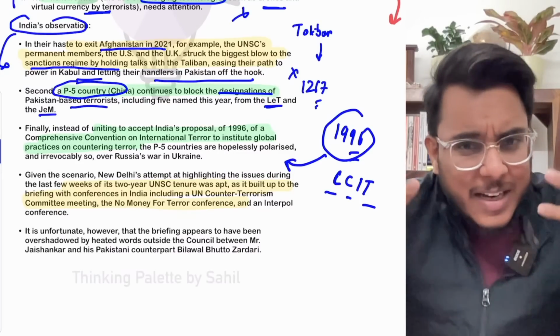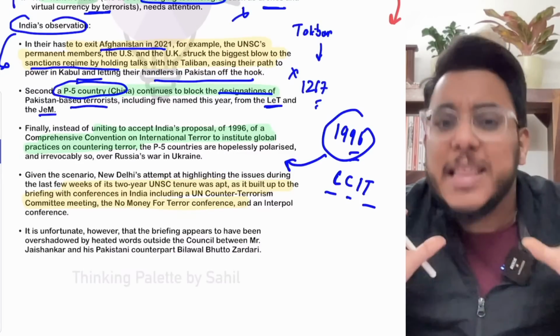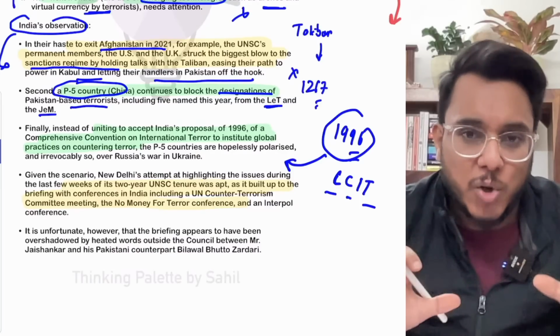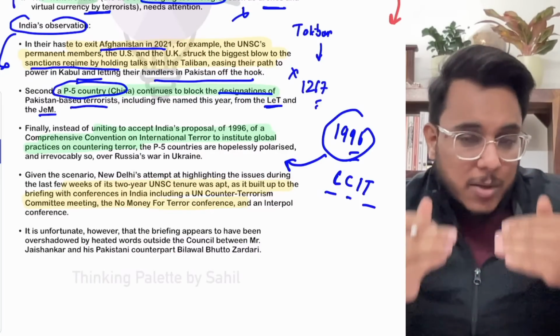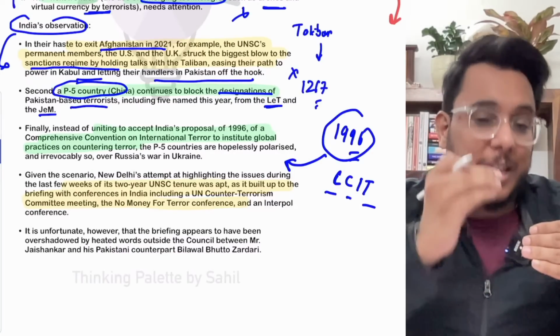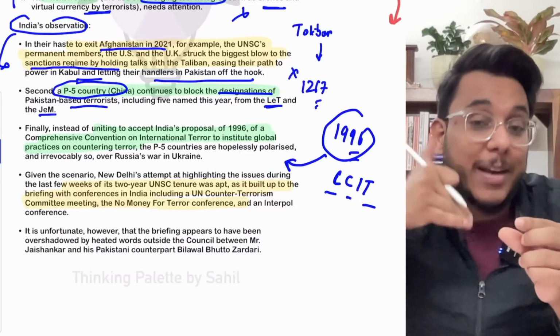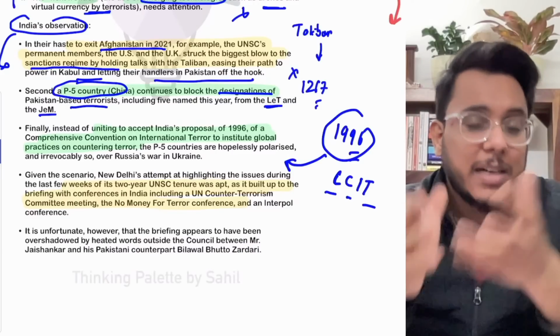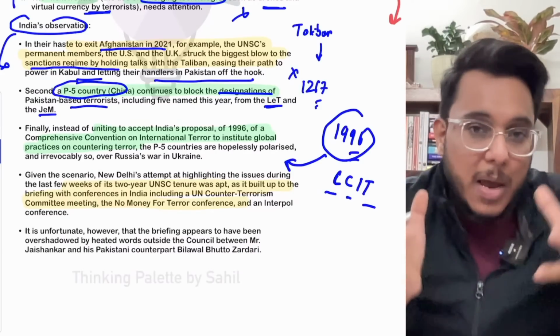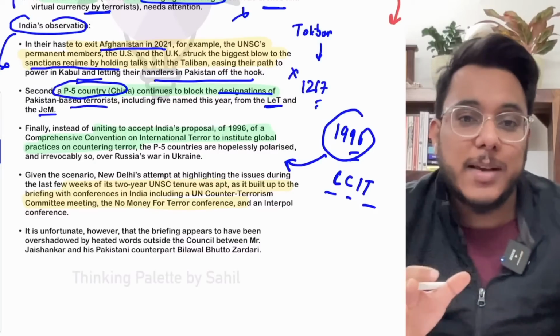And why is there a problem in identifying the definition of terrorism? Because a person or an organization which is a terrorist as per some countries might be called freedom fighters in the country in which they are operating. That can happen. Because of that, the definition of terrorism has not been finalized.